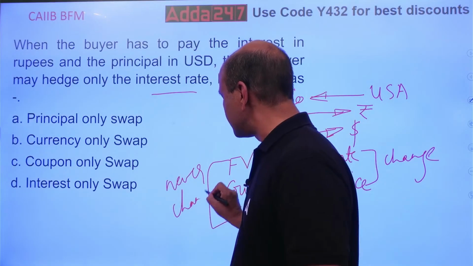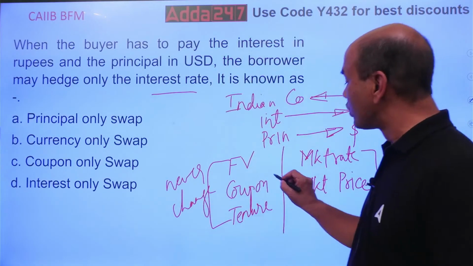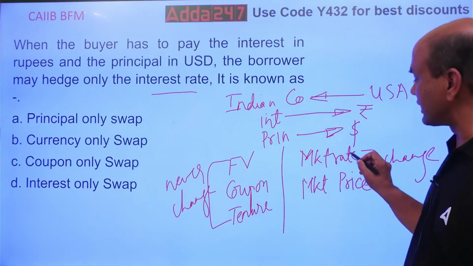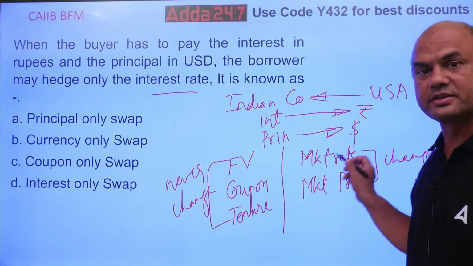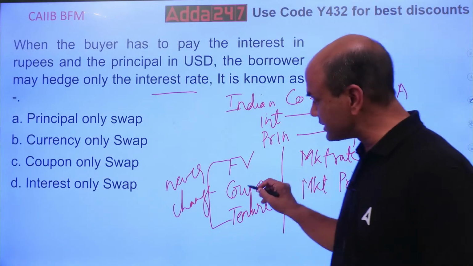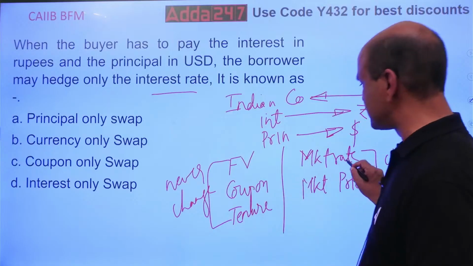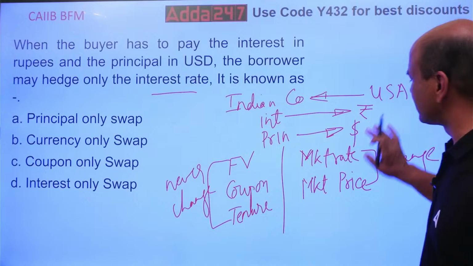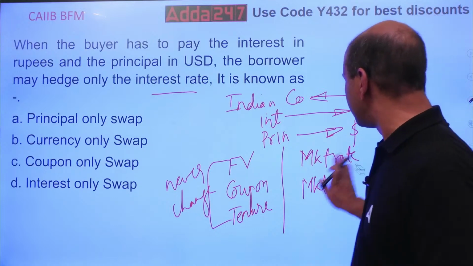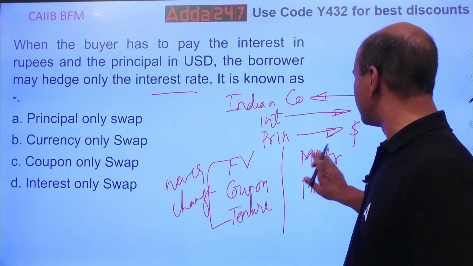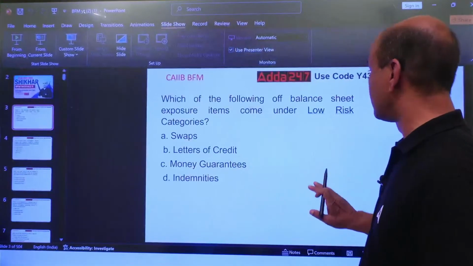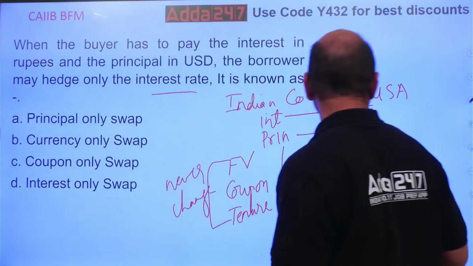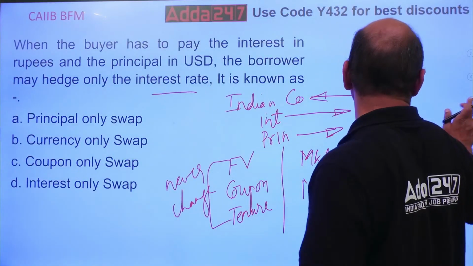But understand this: coupon is also interest only, and this market rate is also interest. Both are interest, but this is compulsory, not changing, and this is changing. You might be knowing all these things because you have already done this, so it was just a revision for you. So now the point over here is, which one?